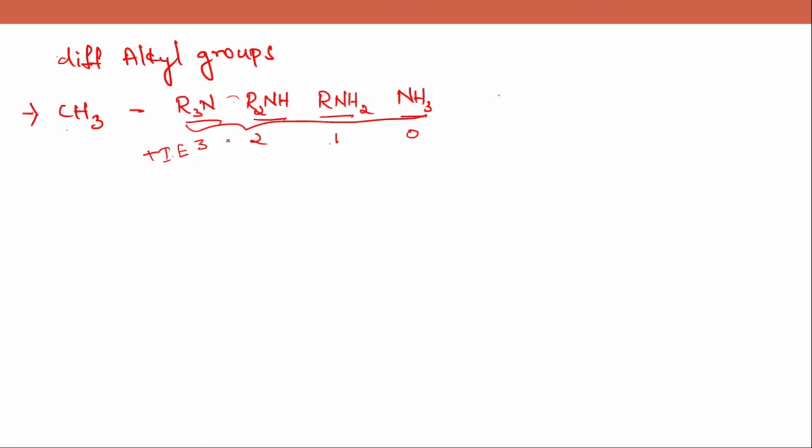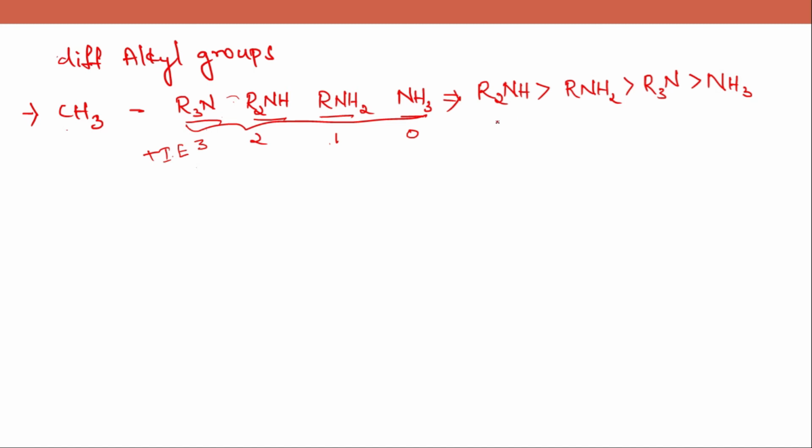So we have learned greater the plus I effect, greater will be the basic strength. But we'll see different trend in this. The highest basic strength will be in R2NH, and then comes RNH2, and then comes R3N, and at last NH3.